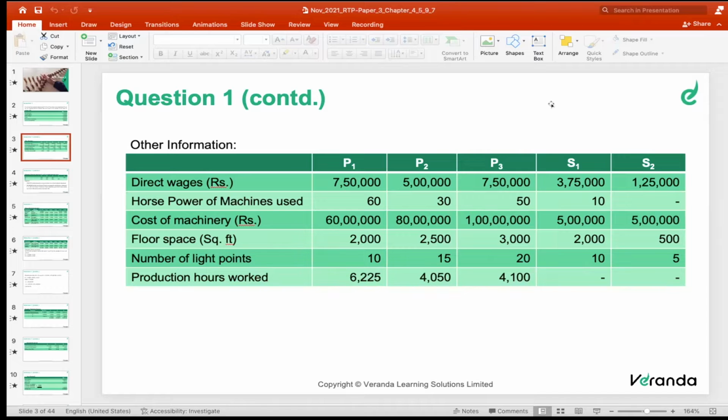Floor space in square feet: 2,000, 2,500, 3,000, 2,000 and S2 is 500. Number of light points: 10, 15, 20, 10 and 5. Production hours worked: 6,225, 4,050 and 4,100.